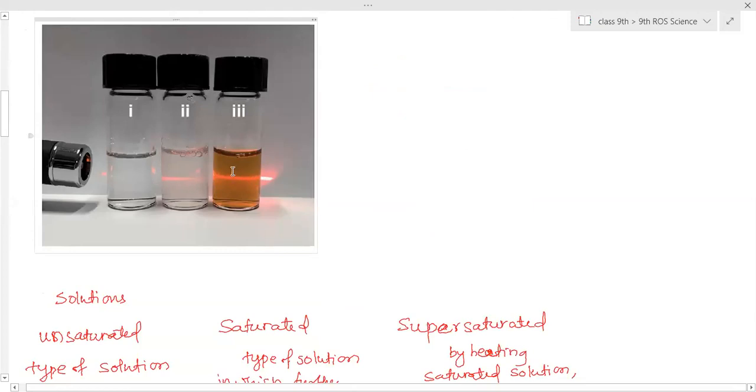Yes, ma'am. And in the darker one, the third one? So this property shows the presence of light. The path of the light is visible through some substances, through mixtures. This visibility is called the Tyndall effect.